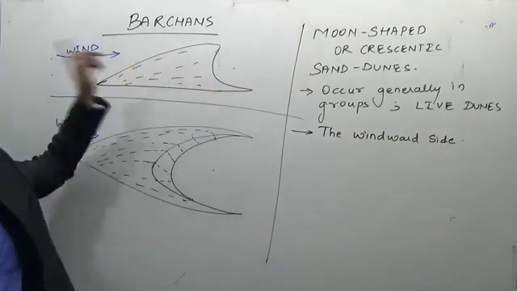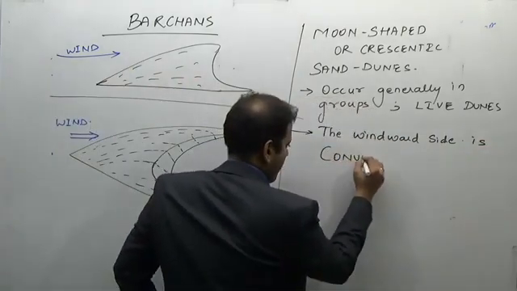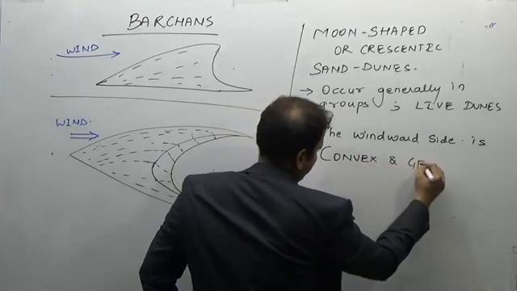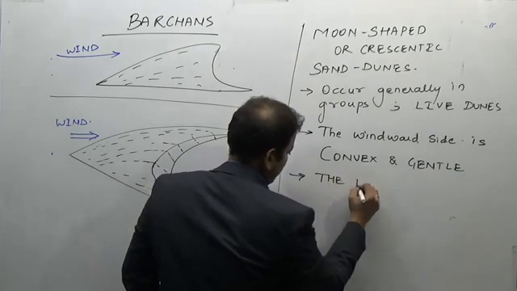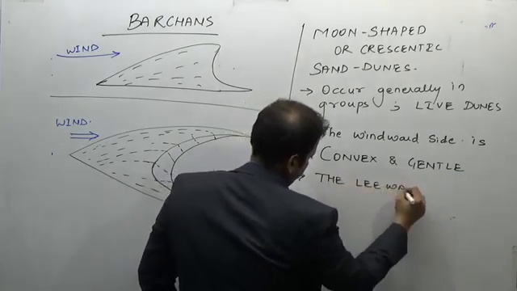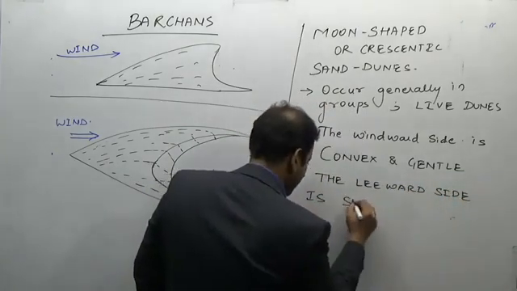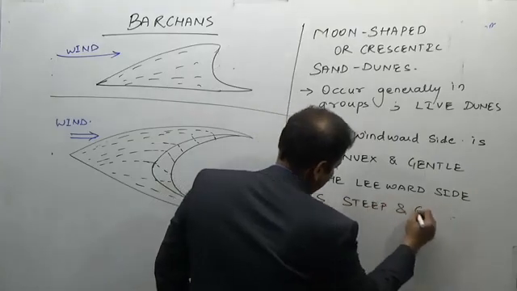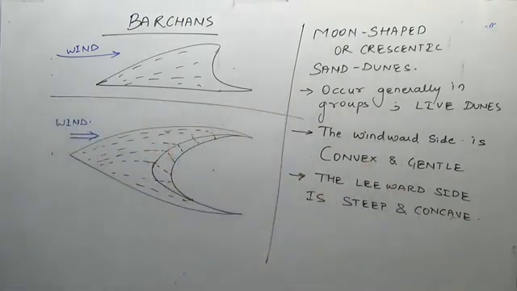The windward side is convex and gentle. The leeward side is steep and concave.